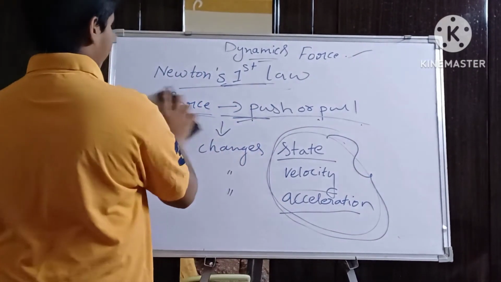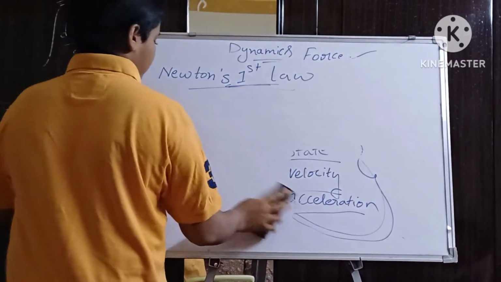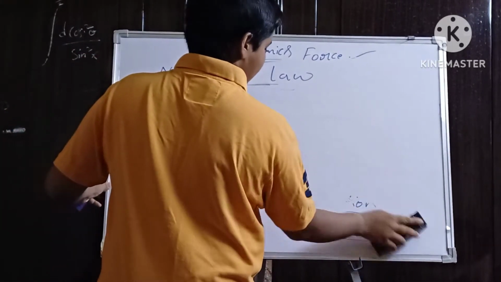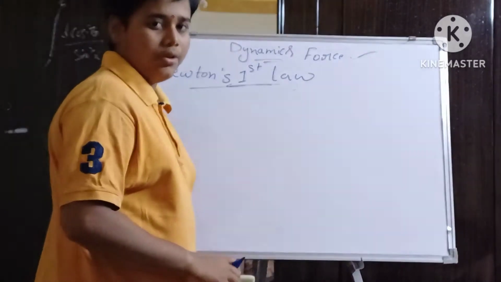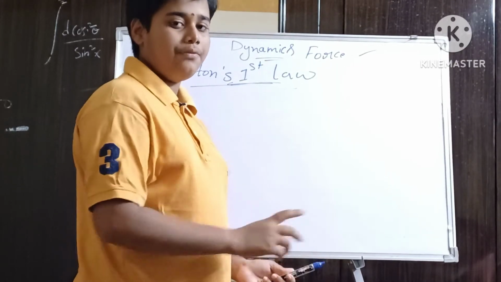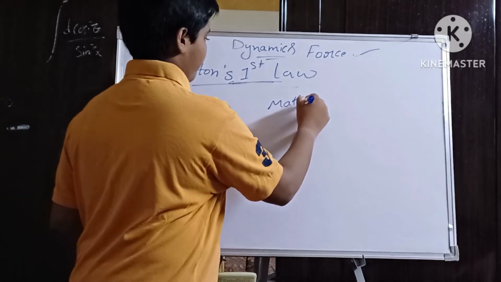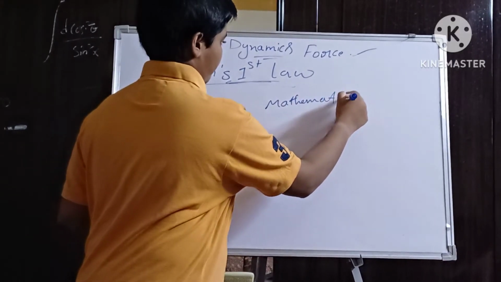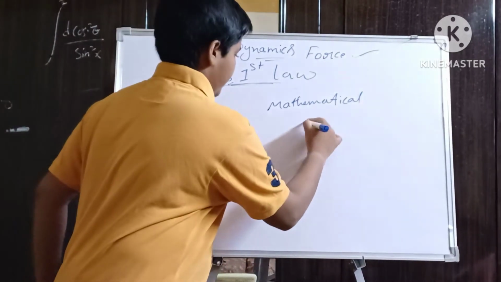So this is the force, and the mathematical formula of force I will explain in Newton's second law. The mathematical formula is F equals ma.